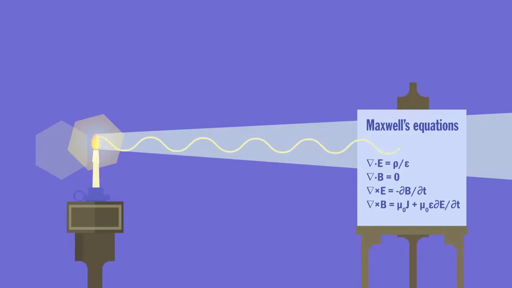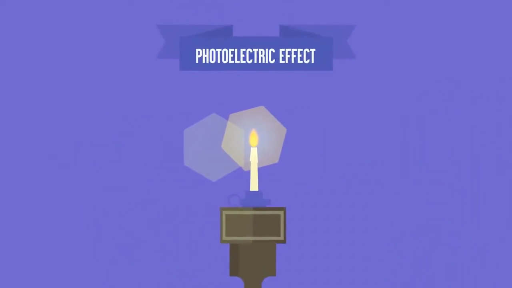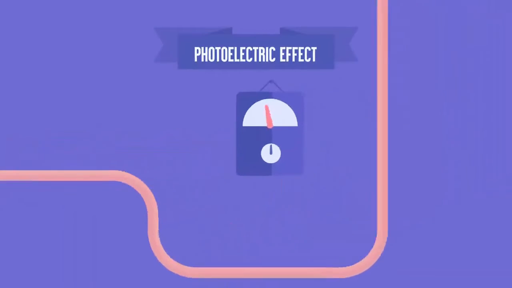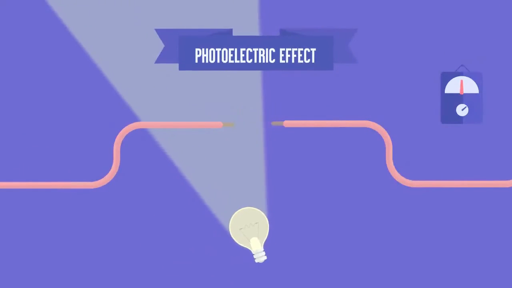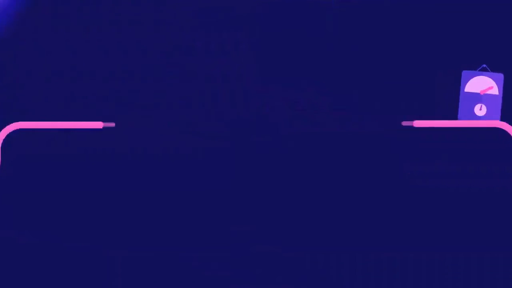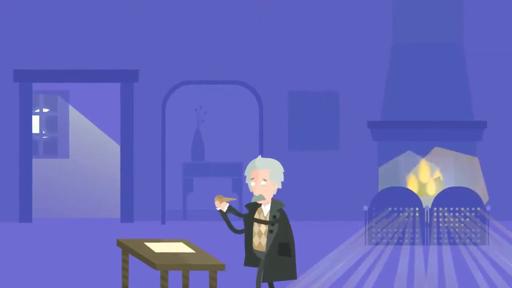In order to explain this effect, Albert Einstein proposed that electromagnetic radiation also had particle-like qualities. Each of these particles of light was called a photon. Einstein suggested that each photon has an energy equal to hv, which is called a quantum of energy. This quantum of energy is the energy that is required for each electron to leave the metal surface. Light of smaller frequency cannot eject an electron no matter how long it falls on the metal surface.